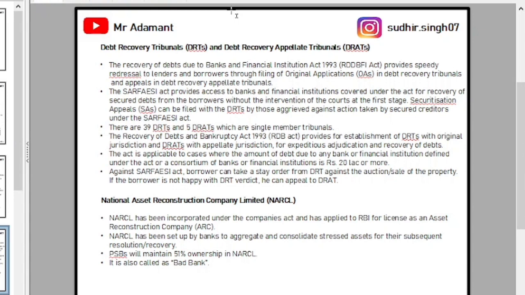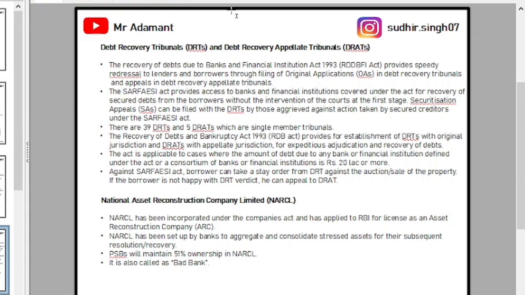Sometimes what happens is, when the bank uses the Sarfaesi Act and tries to sell the mortgaged property of the borrower, in that case the borrower can appeal in the DRT against the auction or sale of the property and take a stay order.